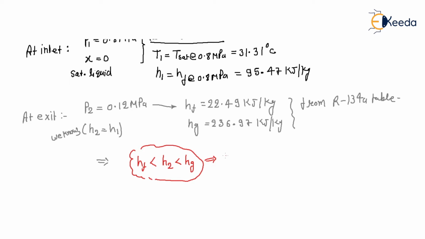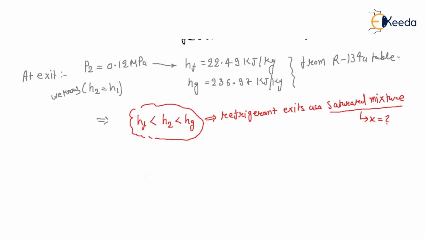So the refrigerant at exit is a saturated mixture, that means it has some dryness fraction. So what is the dryness fraction? We know that H2 is equal to Hf plus x2 Hfg, right?